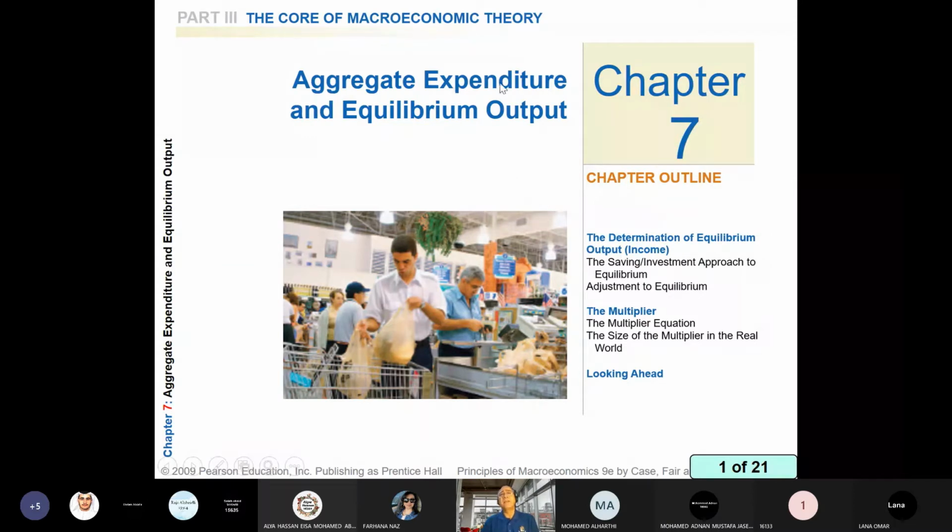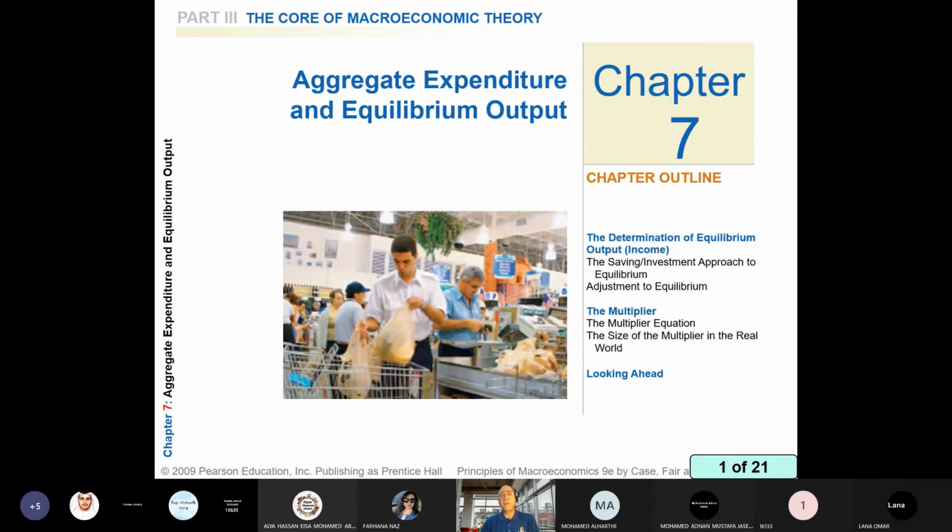So aggregate expenditure in this case equals consumption and investment. Why? Because government expenditure is zero and net export is zero, because I assumed we live in a village in which there is no government, no interaction with abroad.